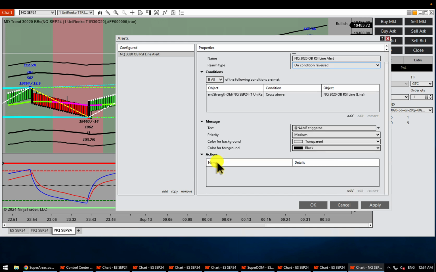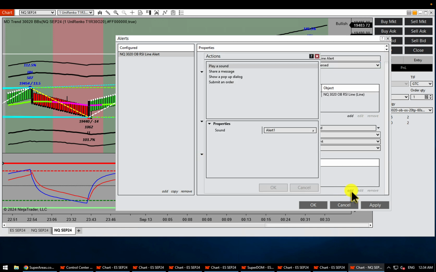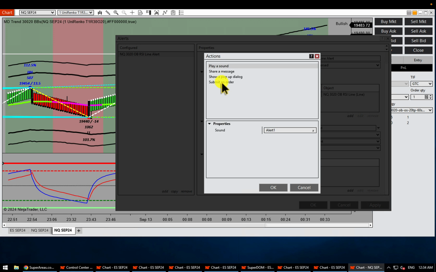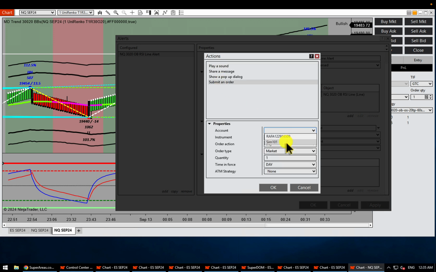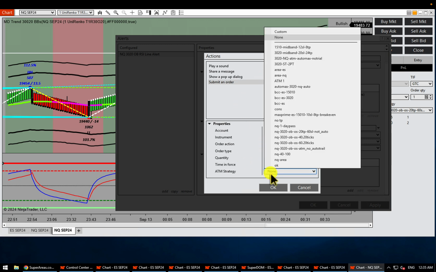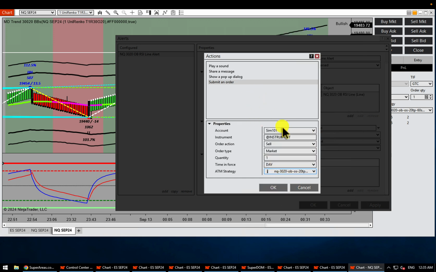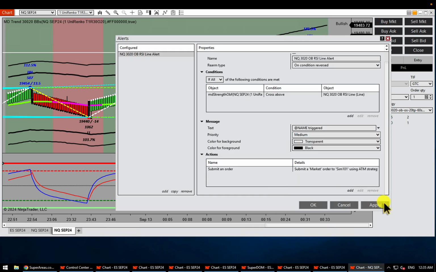And at the bottom, it says, what actions would you like to do? And press add. In this case, I would like to submit an order. And I will pick my account and I want to sell. So when the price crosses above, so look at the logic here. What ATM I would like to set beside it. So what would I like to do when that order is taking place? So Nasdaq 3020 overbought, oversold, 20 TP, 60 SL, not auto. And this is what I would like to automate, and press OK and apply.